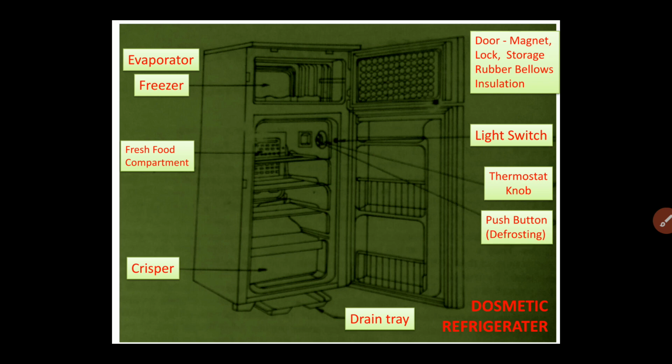Now if you look at the inside portion of the door, there are compartments in the door also. You can store food material and many other things, some bottles etc., in the various compartments of the door, so the storage space is increased, and it is very convenient for the user to remove and store various things inside the domestic refrigerator. So these are the many features which are incorporated in the domestic refrigerator.